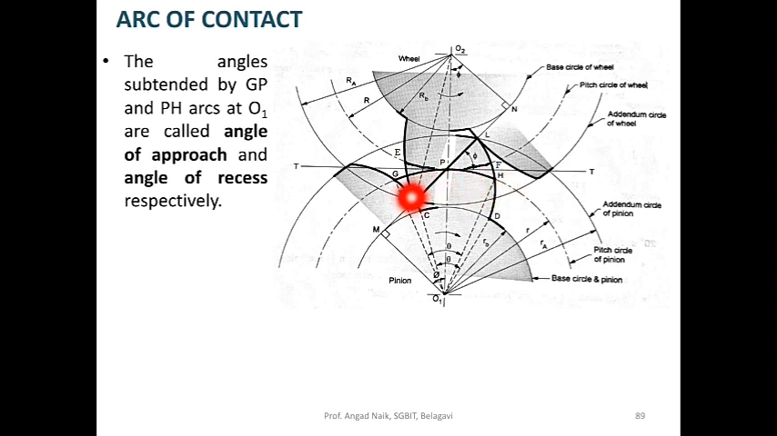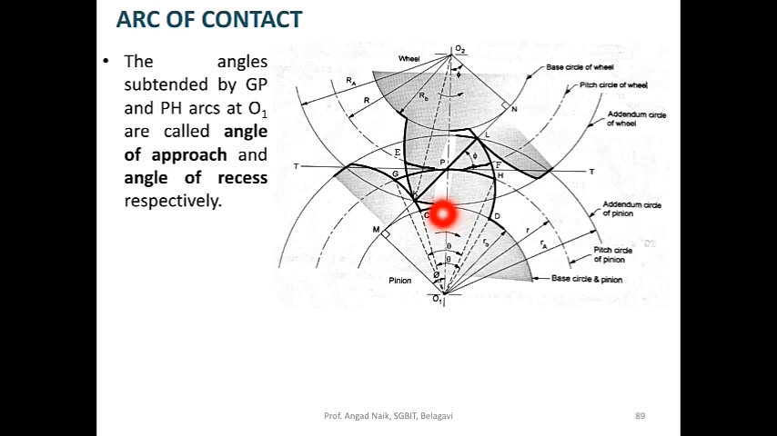So G, P, H is in the form of an arc, K, P, L is in the form of a straight line. Since it was a straight line, we called it the length of path of contact. Since G, P, H is in the form of an arc, it is called the arc of contact. Now the arc GPH is making an angle of theta at the center.